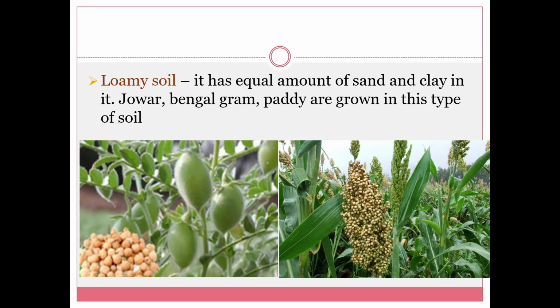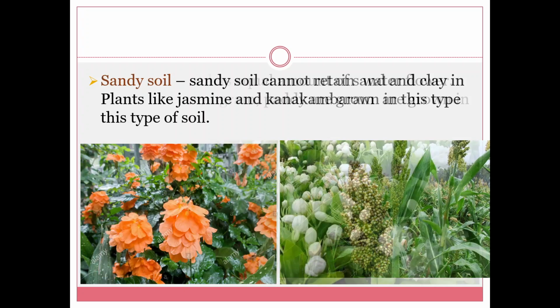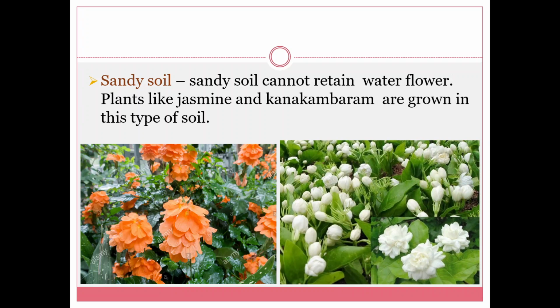Loamy soil. Loamy soil has equal amount of sand and clay in it. Jowar, Bengal gram, paddy are grown in this type of soil. Sandy soil. Sandy soil cannot retain water. Plants like jasmine and kanakambaram are grown in this type of soil.